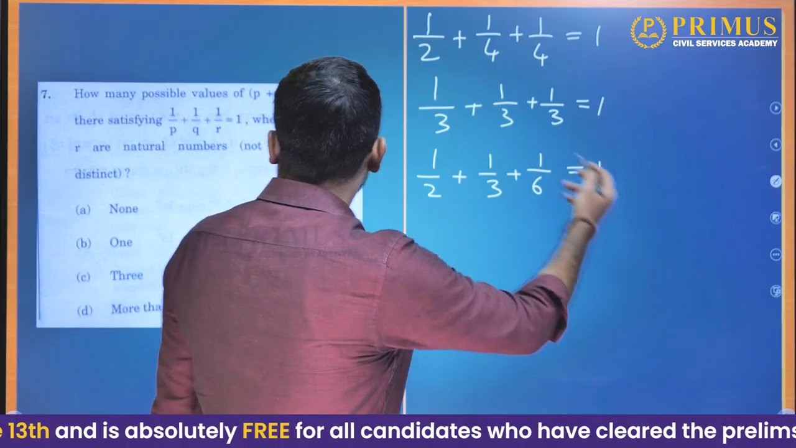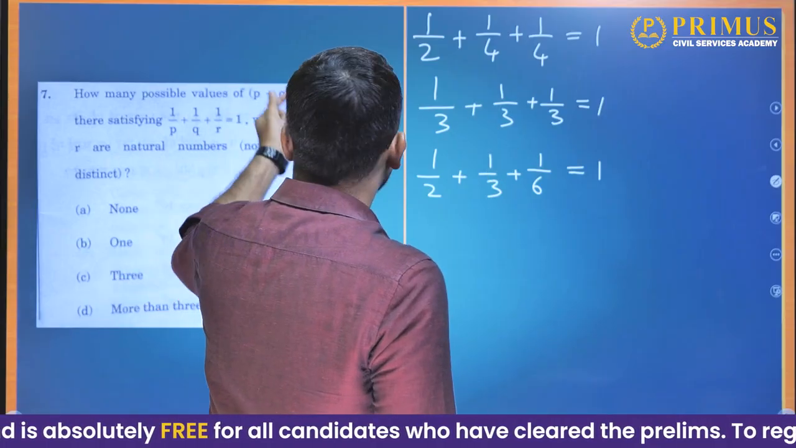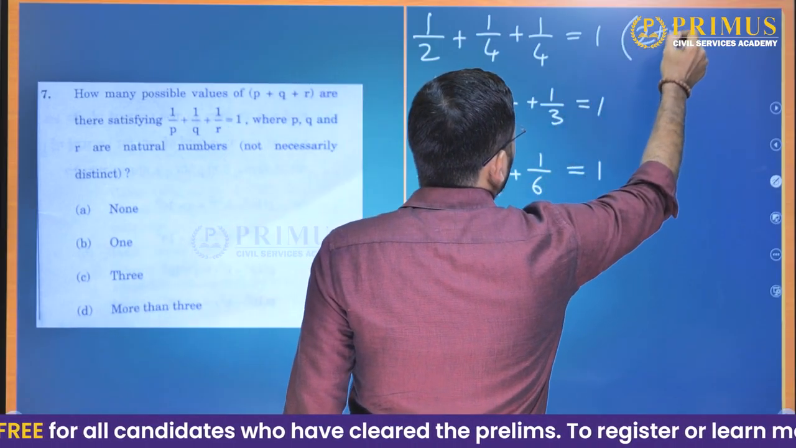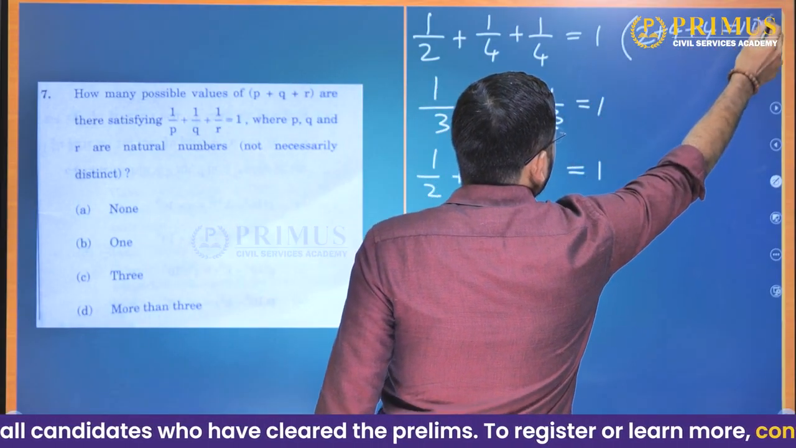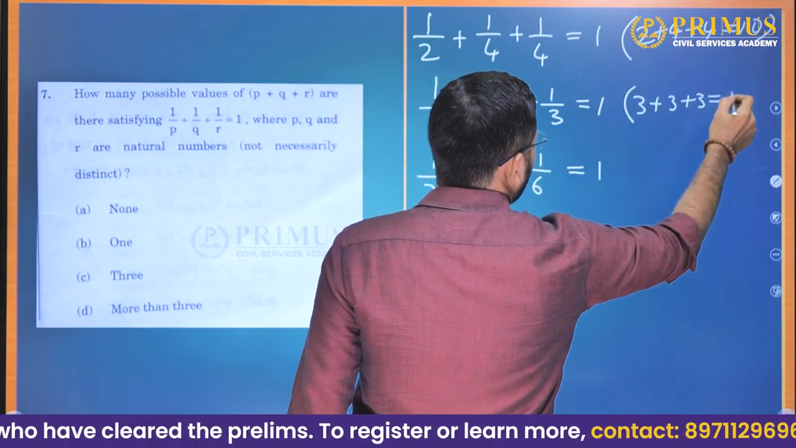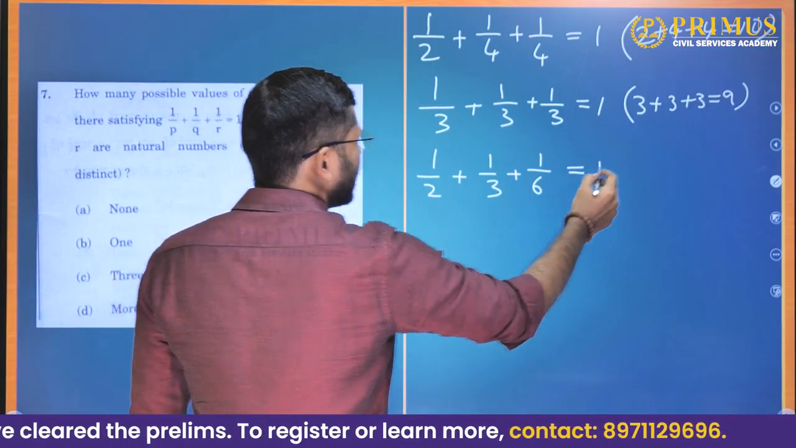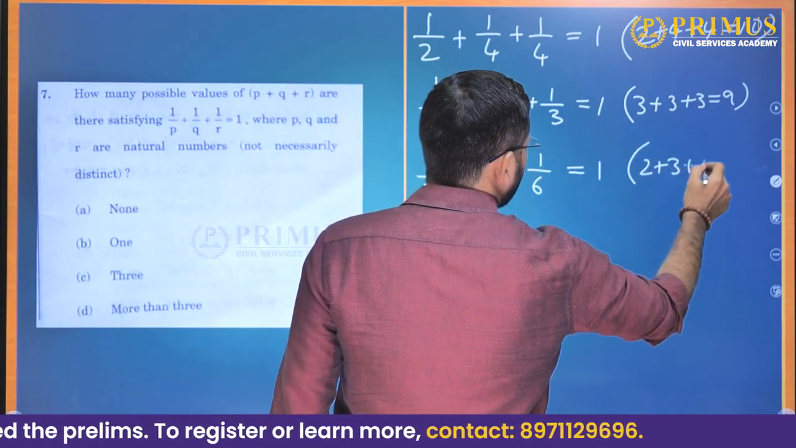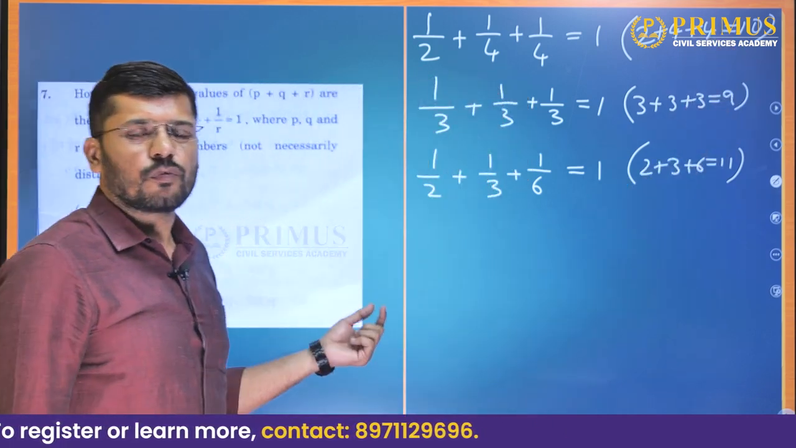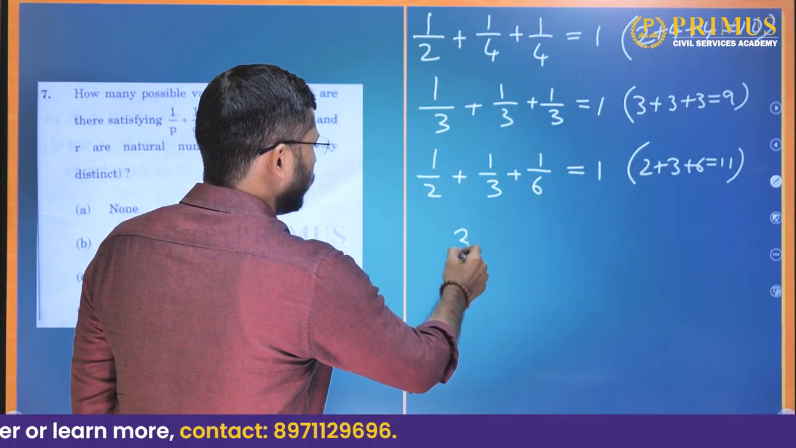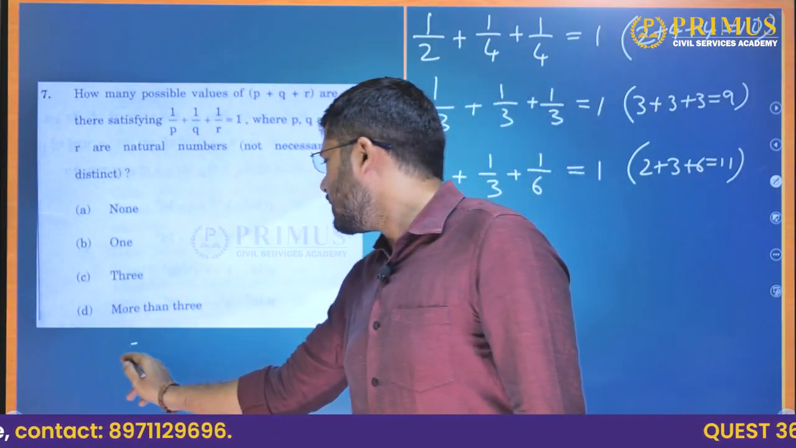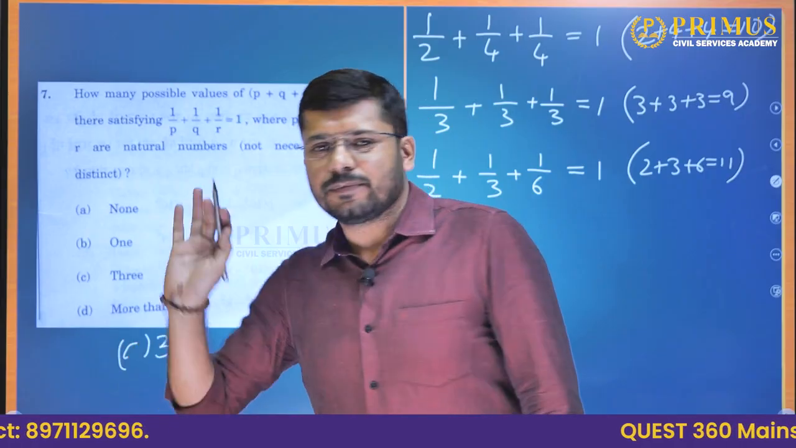So how many distinct possible values of p plus q plus r are there? Here 2 plus 4 plus 4 is 10. Here 3 plus 3 plus 3 is 9. And here 2 plus 3 plus 6 is 11. So all of them are distinct. So how many different possible values of p plus q plus r we have? We have 3 different possibilities. So the answer to this question is option C, 3.